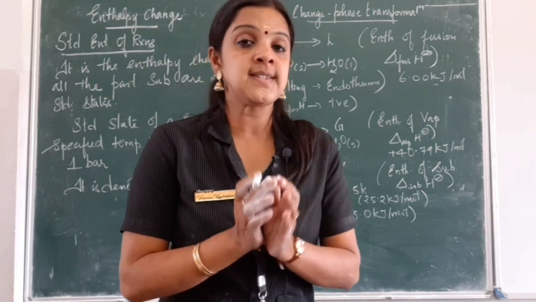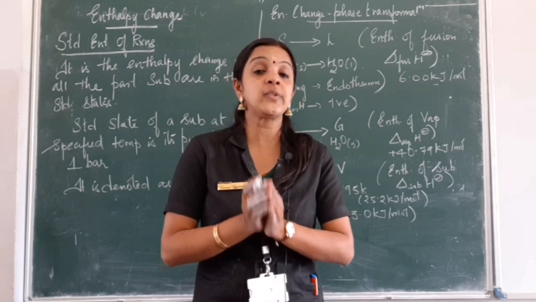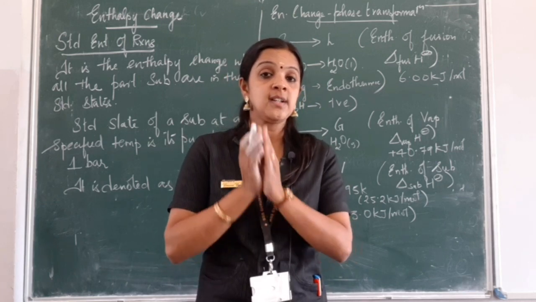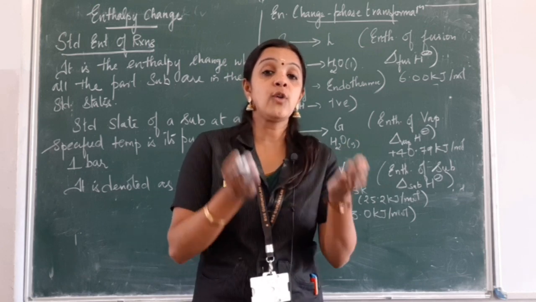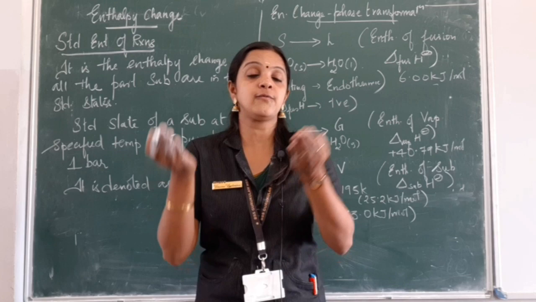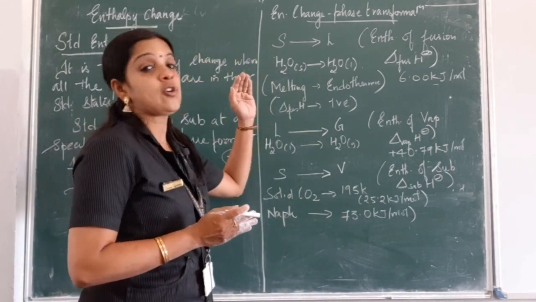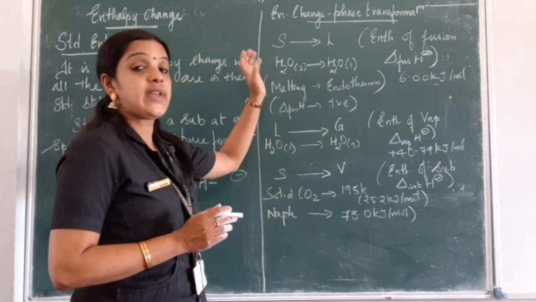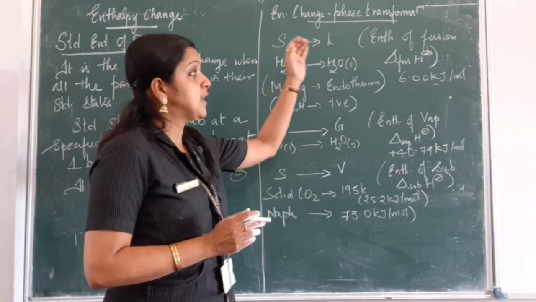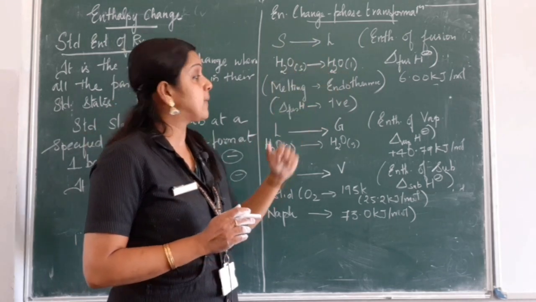What do we consider here in phase transformation? We are mainly focusing on 3 states of matter: solid, liquid and the vapor phase. So here we are going to see how the phase changes from one form to another form. Let me consider first the melting of a solid, that is ice, into a liquid. So here the phase transformation is from solid to liquid. So considering solid water, it melts to become a liquid.